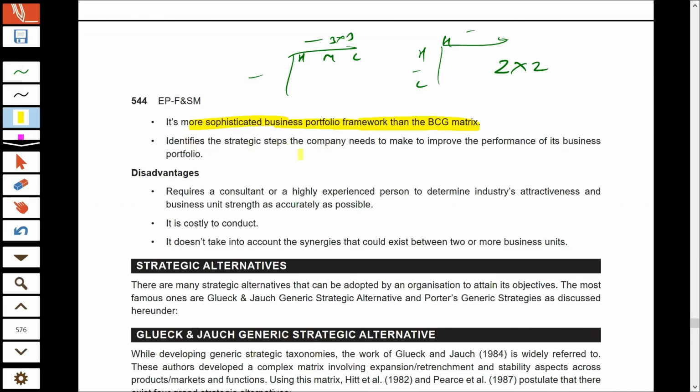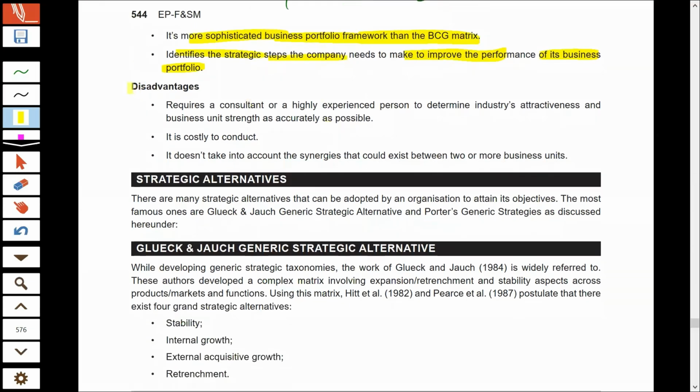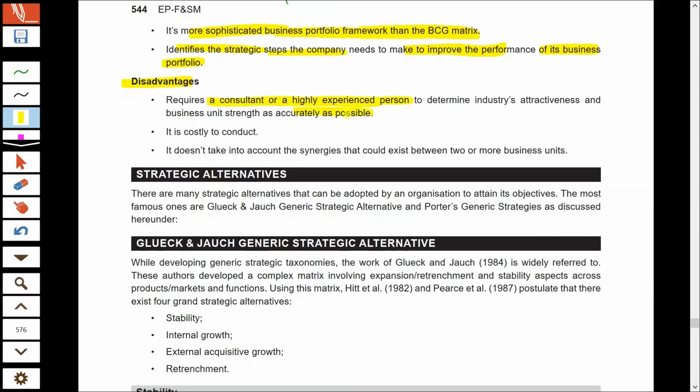Now, if any business wants to improve the performance of their business, GE will definitely guide what efforts they should take and wherein they should invest. So it identifies the strategic steps that a company needs to take in order to improve performance. Now, the disadvantage of GE is that it is a very complex matrix and you cannot perform it on your own. You require the help of a consultant or an experienced expert. And then only can you analyze as accurately as possible.